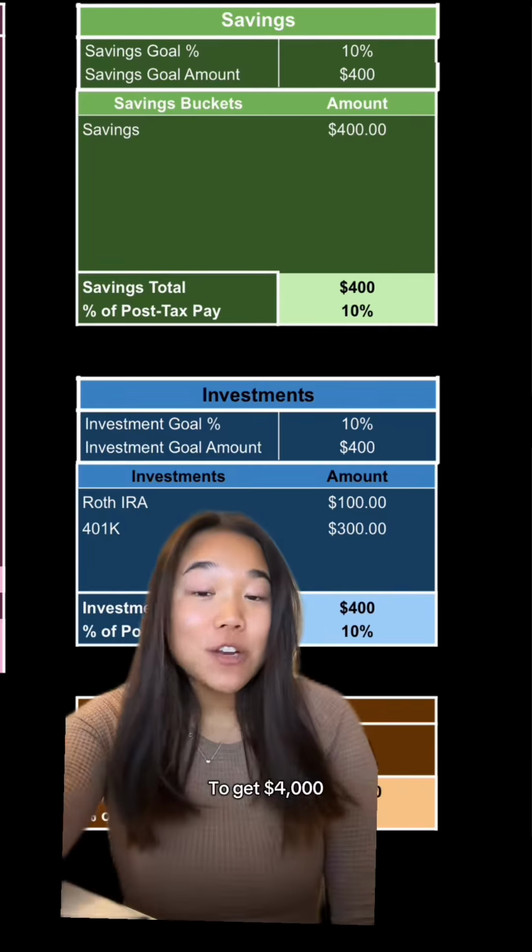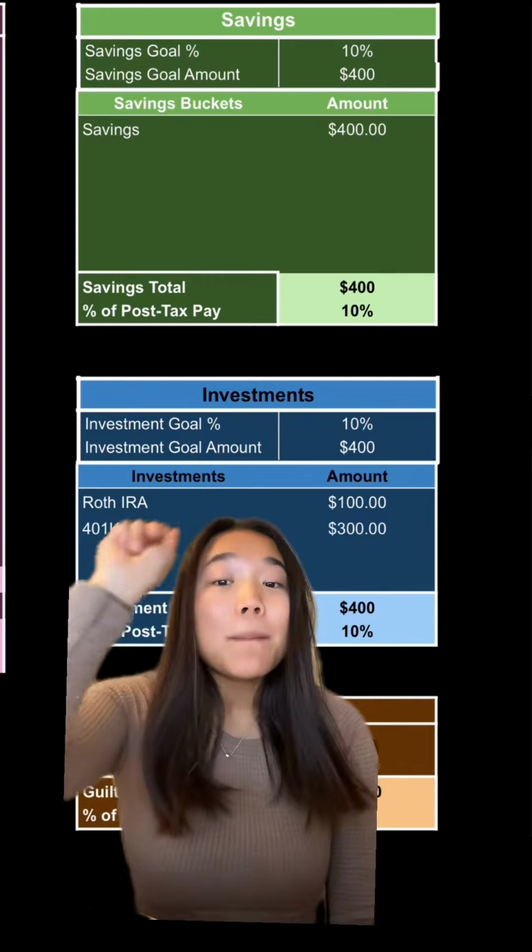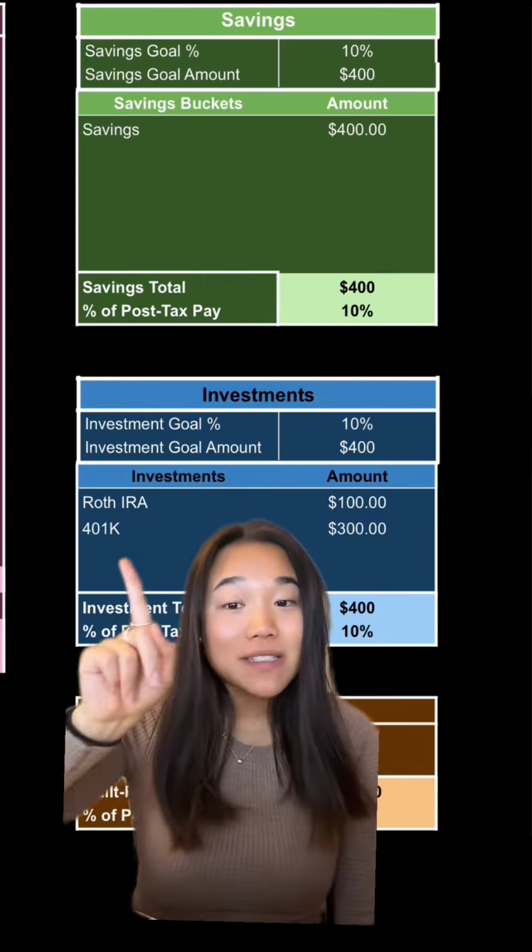This makes it easier to figure out how much of your take-home pay you should be investing based on your investment goal percent, because it's taking into account your pre-tax investment contributions.